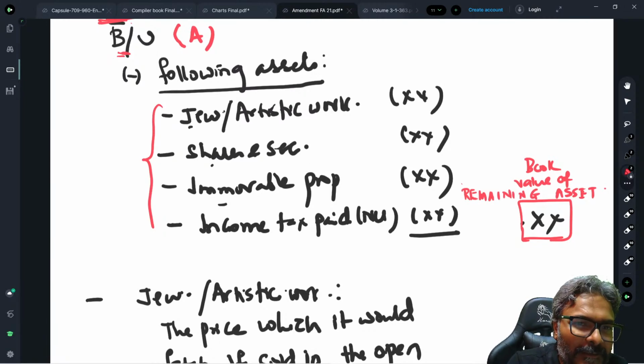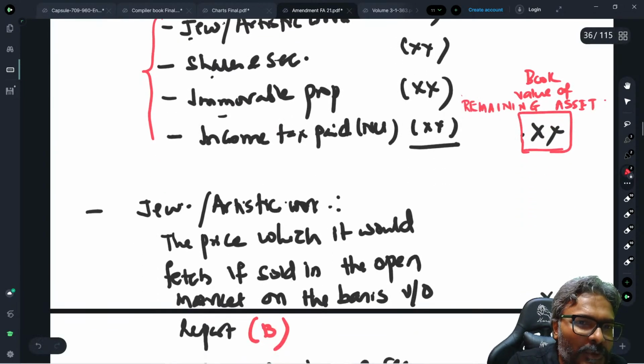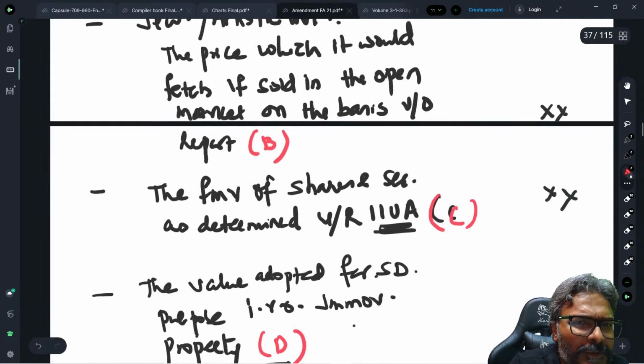So what about the excluded asset? I told you about jewelry, the price which it would fetch if sold in the open market on the basis of the valuation officer report. Nothing but in a simple word, it is a fair market value. Jewelry. What about the shares? Shares as determined under Rule 11UA.